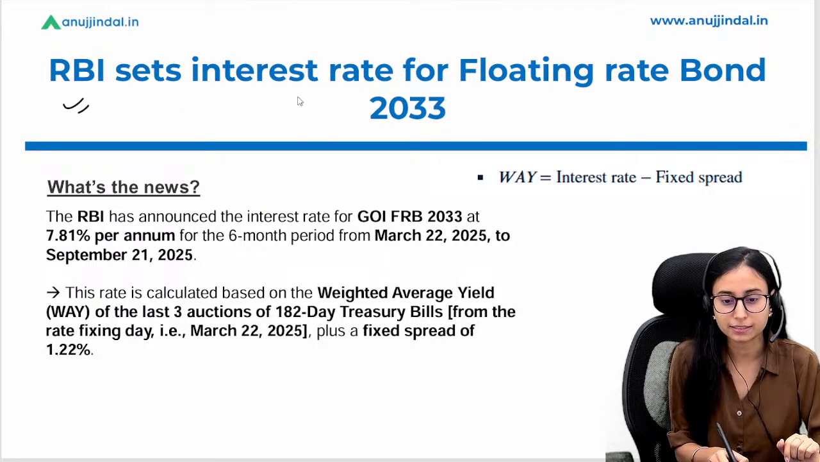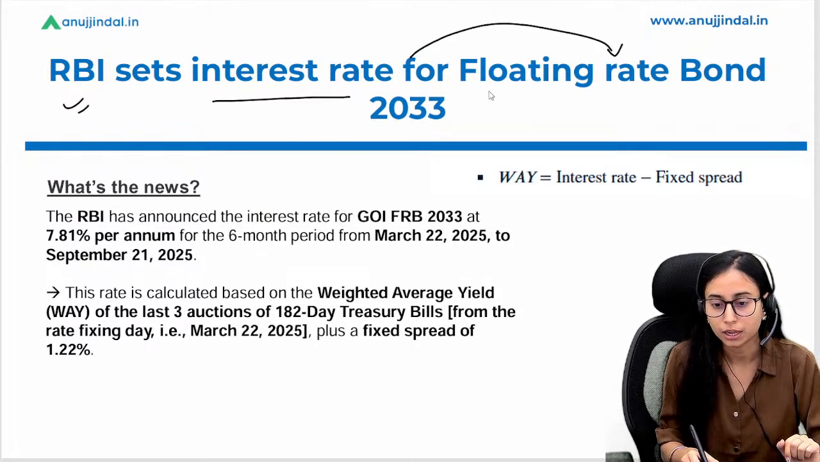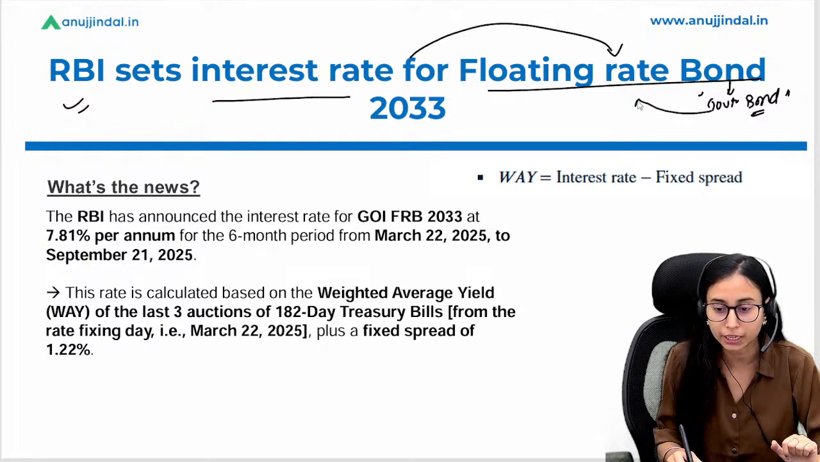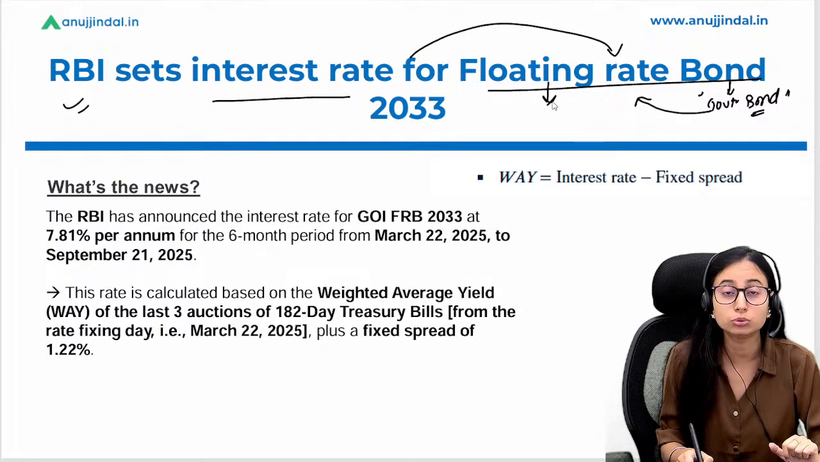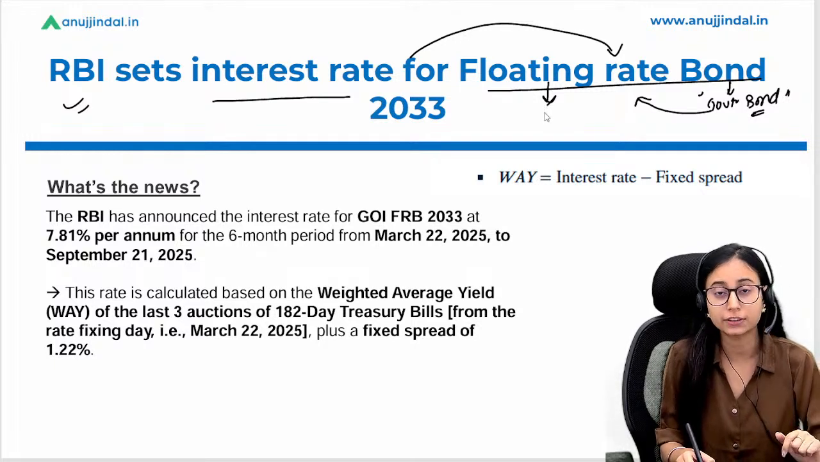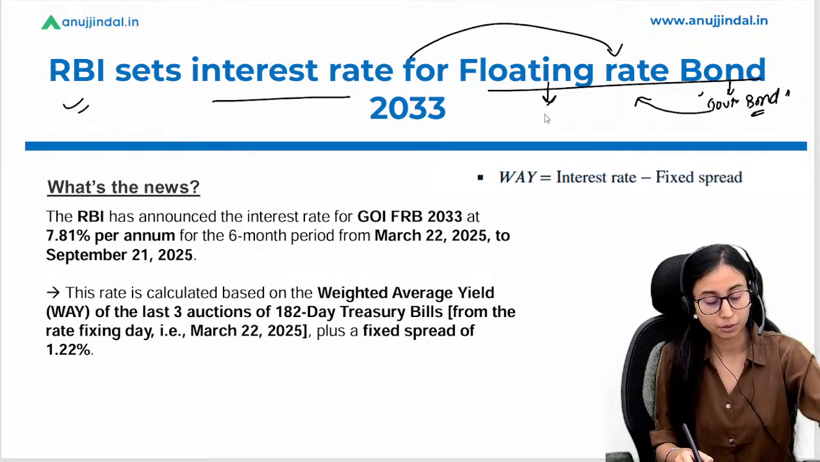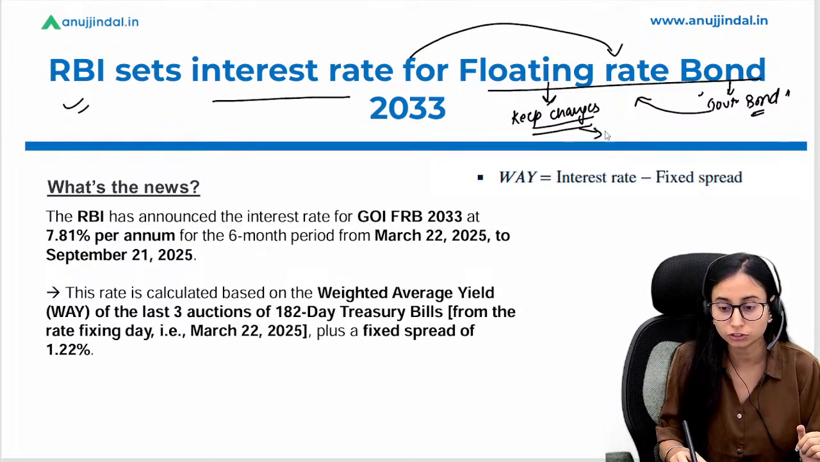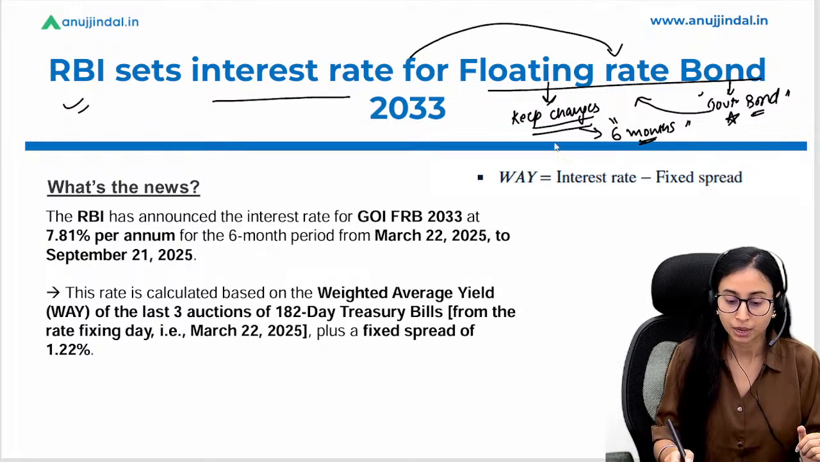So RBI set the interest rate for the floating rate bond. Now these bonds are government bonds. Particularly this news is regarding these government bonds which have a floating rate. Now as the name tells you, it does not have a fixed interest rate provided to the bond holder, but it is floating in nature. That means it keeps on changing. Now, what is the frequency of such change? This change happens every 6 months. That means every 6 months, the interest rate is revised for these particular bonds, right?